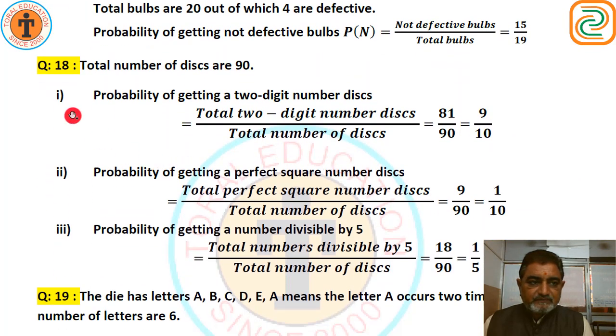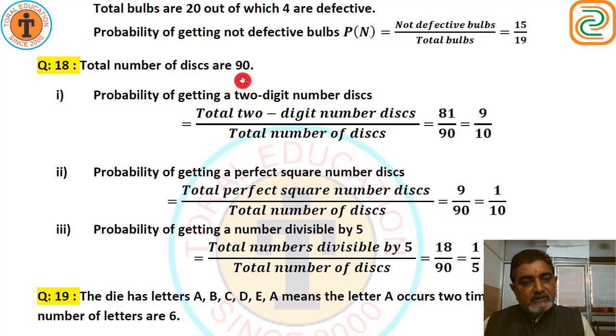Question number 18. A box contains 90 discs which are numbered from 1 to 90. If one disc is drawn at random from the box, find the probability that it bears a 2-digit number, a perfect square number, a number divisible by 5. 1 to 90 numbers are given. So probability of getting a 2-digit number disc is total 2-digit number discs upon total number of discs.